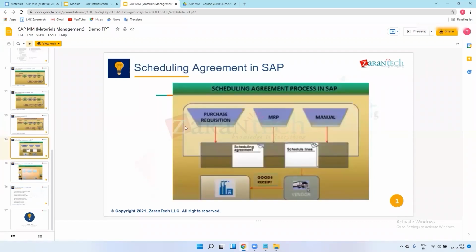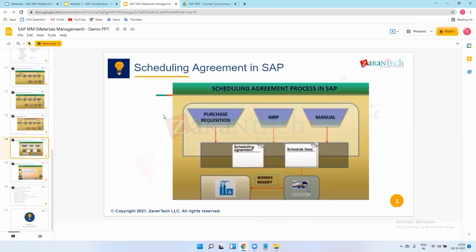So scheduling agreements. Scheduling agreements is all about purchasing. It completely deals with the purchasing activity. So scheduling agreement means if we selected one vendor, as a Tata group we selected MRF as a vendor, then we will make one agreement between Tata Motors and MRF.